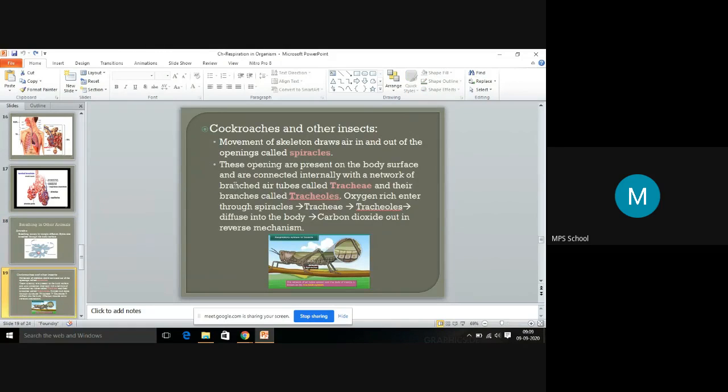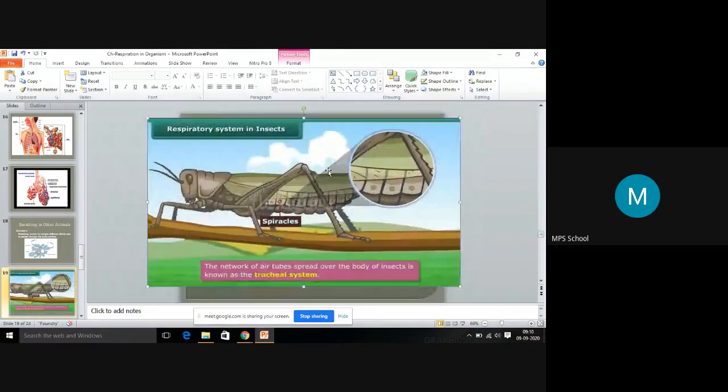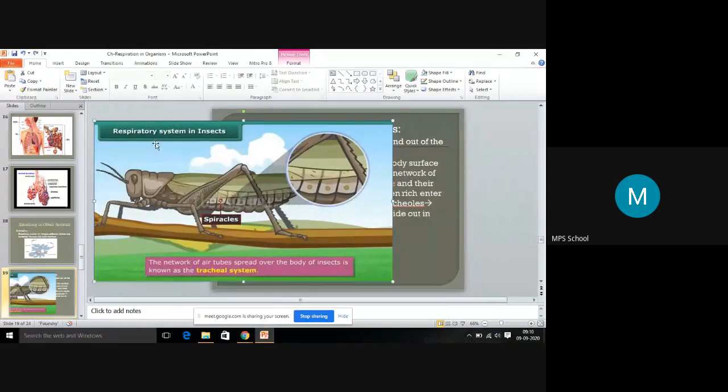Next we'll see how cockroaches and other insects breathe. Like in human beings, in cockroaches and other insects there are also the trachea and tracheoles. We'll see what the trachea and tracheoles are. The skeleton of the insect means like bones.